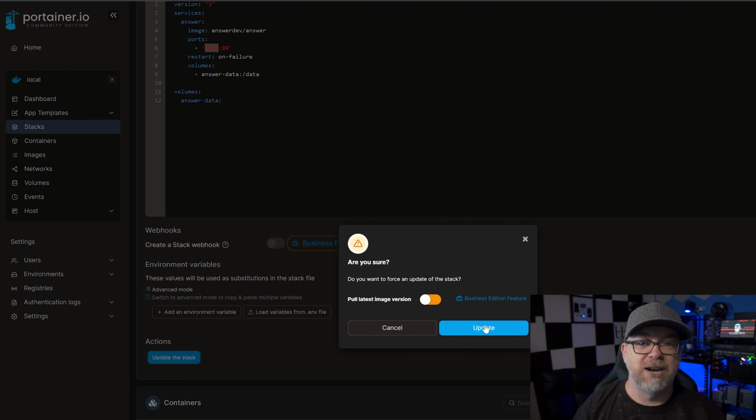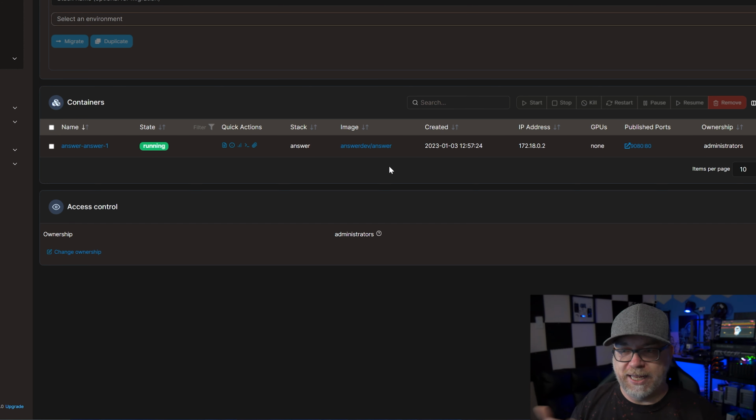Mine says update. Again, I've already deployed it once, and that's why we're seeing it. But we can click the blue deploy button, give it a minute to download the resources, deploy the container. We just kind of hang out and wait for it to finish up. And then once it's done, we'll come back and take a further look. A few moments later. So really, very quickly, it came back up. Again, I already had the image downloaded, so it went a little faster for me on this deployment than it would have for you on your first deployment, but you get the idea.